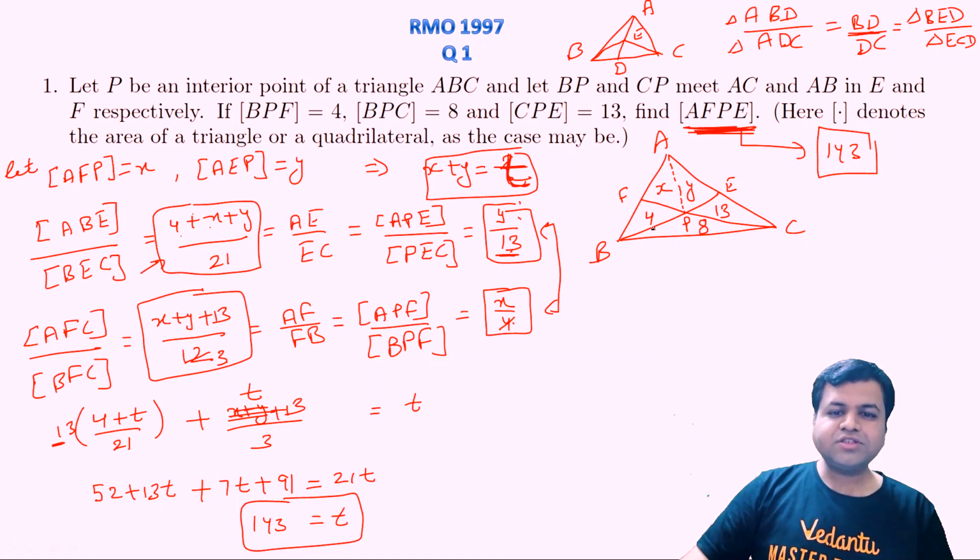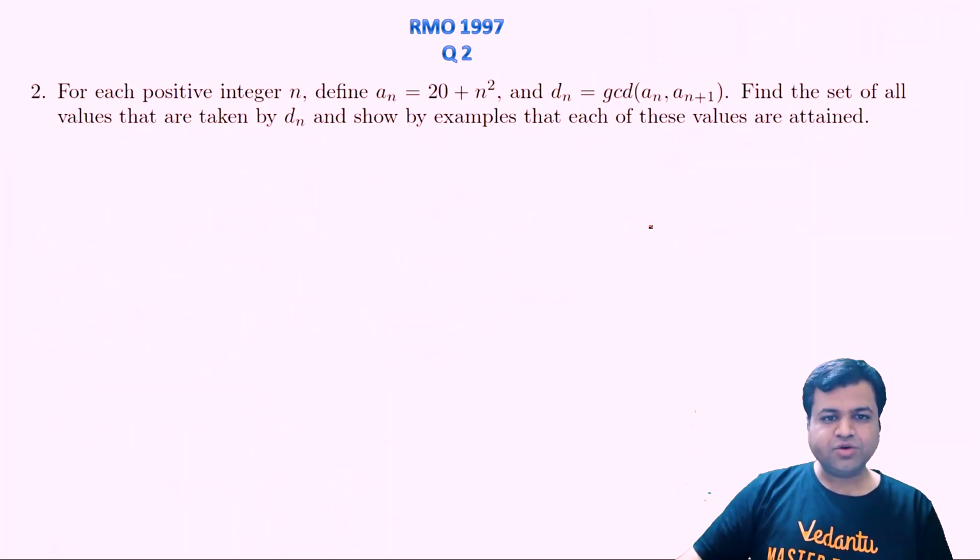This only involves ratio of areas of two triangles, right? And we can simply use the formula half of base into height, right? So this question is basically at the NTSE level. In the NTSE exam, generally these types of questions are asked. Alright, so let's proceed to the second question.